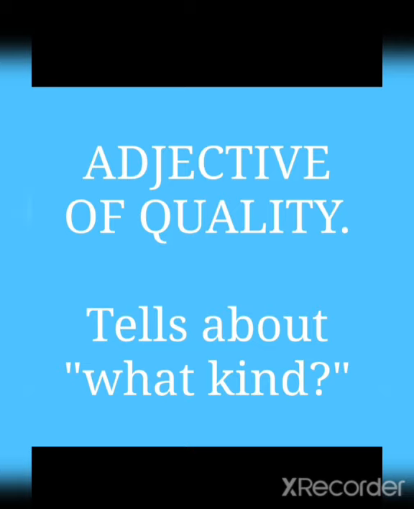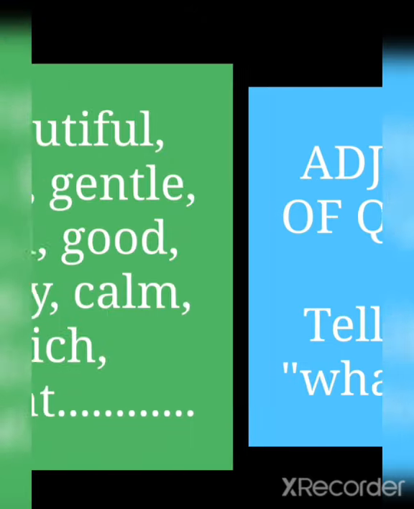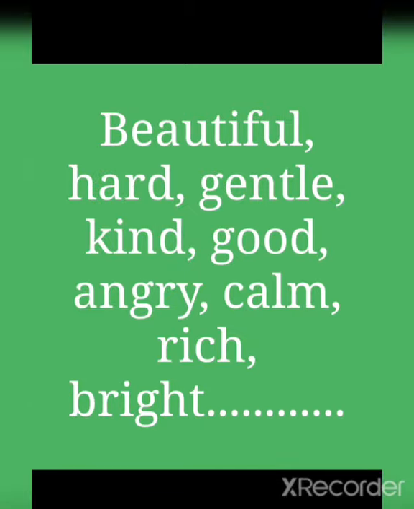First one, adjectives of quality. Adjectives of quality tell about what kind. The answer of what kind describes the quality, like beautiful, hard, gentle, kind, good, angry, calm, rich, bright, and so on. Adjectives which describe the quality of the noun are the adjectives of quality.